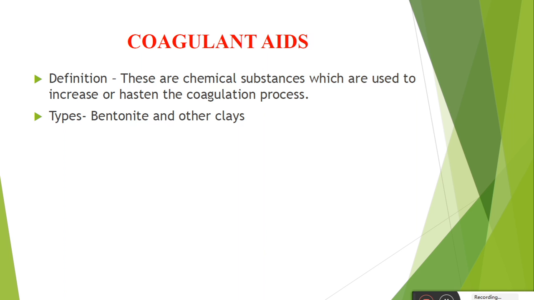That you have to remember: what is the natural coagulant aid? That is nirmali seed. Nirmali seed acts as a natural polyelectrolyte or coagulant aid. So the example of a natural coagulant aid is nirmali seed. Anionic and non-ionic polyelectrolytes are used as coagulant aids along with alum. So what you have to remember? What is a coagulant aid? These are chemical substances which are used to increase or hasten the coagulation process. For that purpose, coagulant aids are used.